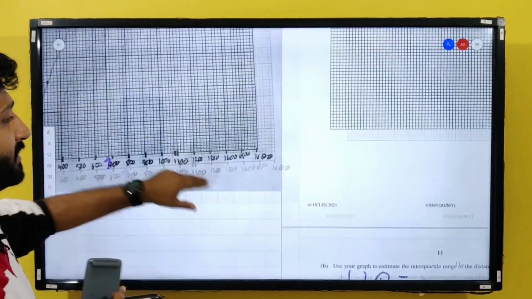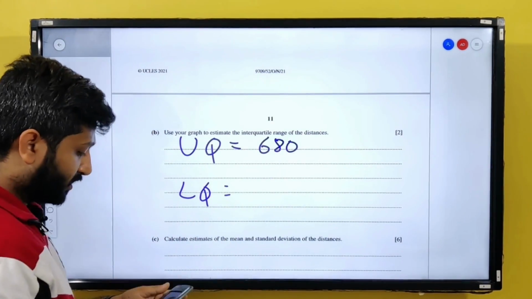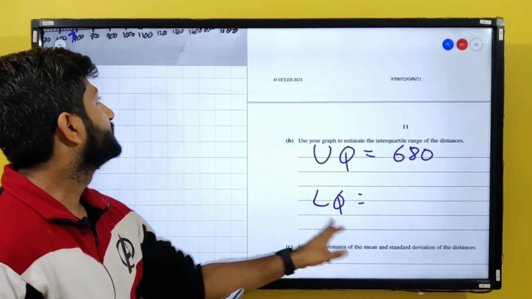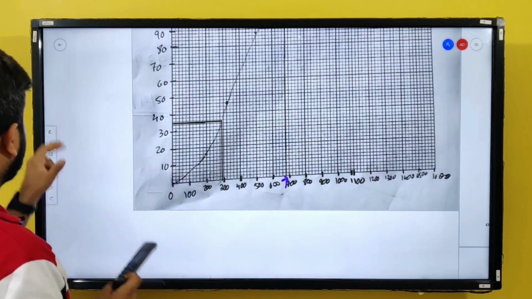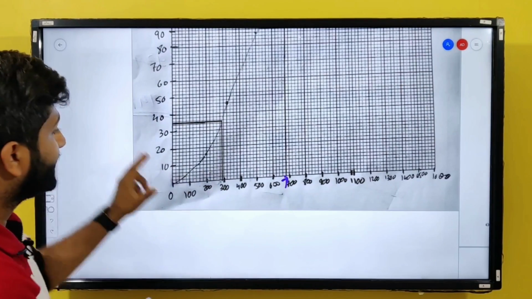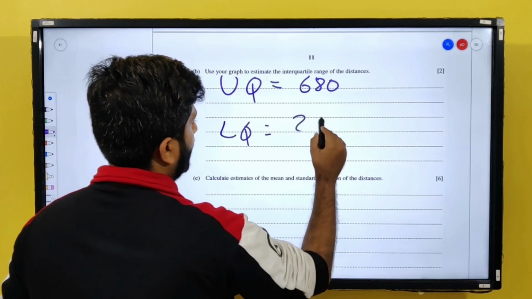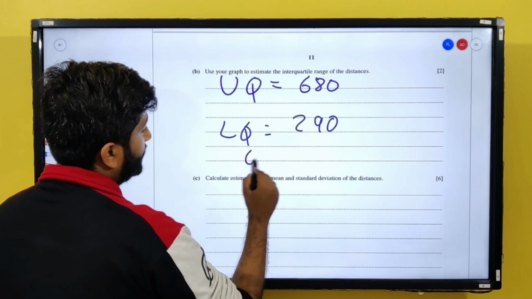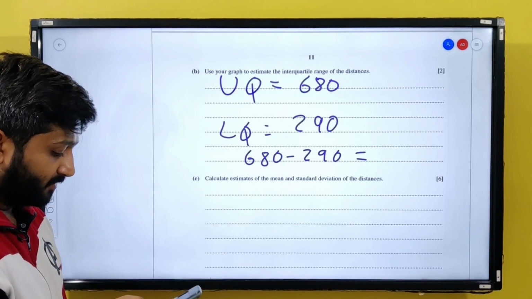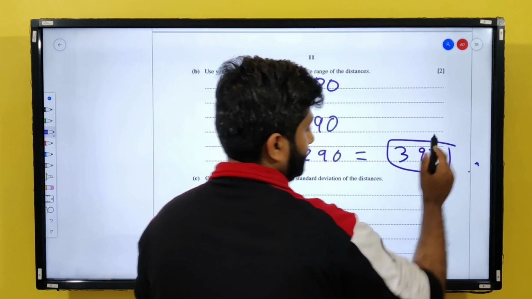My upper quartile is 680. My lower quartile is the 25th percentage, which is 35. At 35, I have drawn a line, and this is somewhere close between 280 and 300. So I have taken it as 290. Thus my IQR is going to be 680 minus 290. So 680 minus 290 is 390. So my interquartile range is 390.